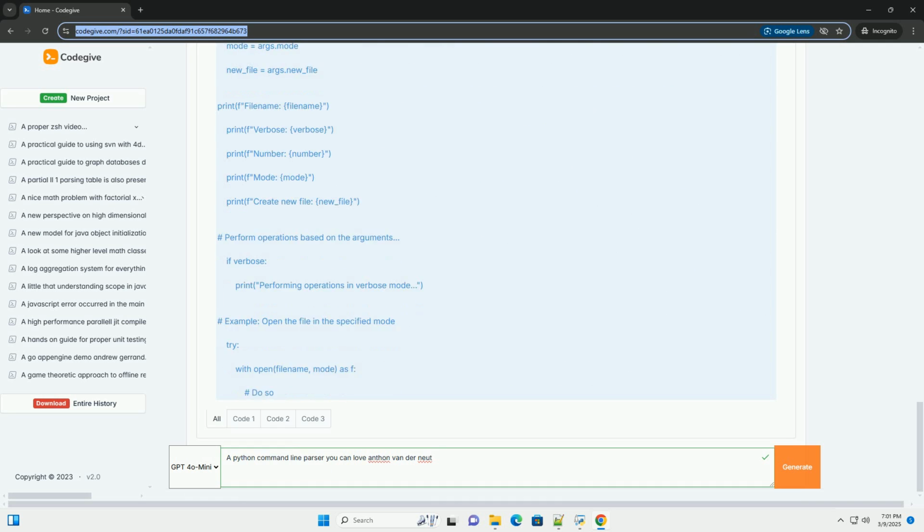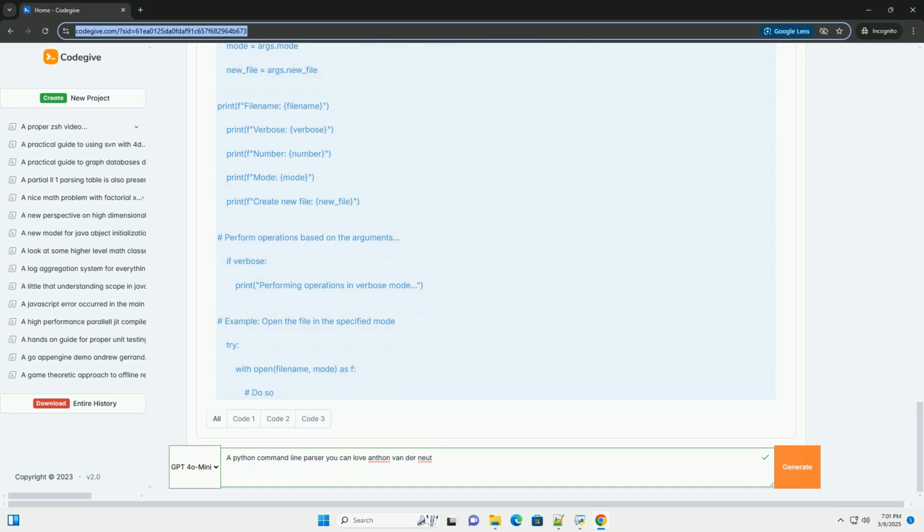By default, it uses the argument name, create in this case, but dest allows you to override it. This is useful when you have flags with short names that you don't want to use directly as variable names in your code.